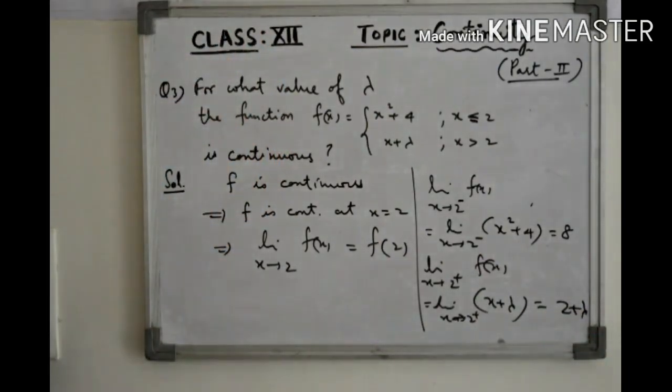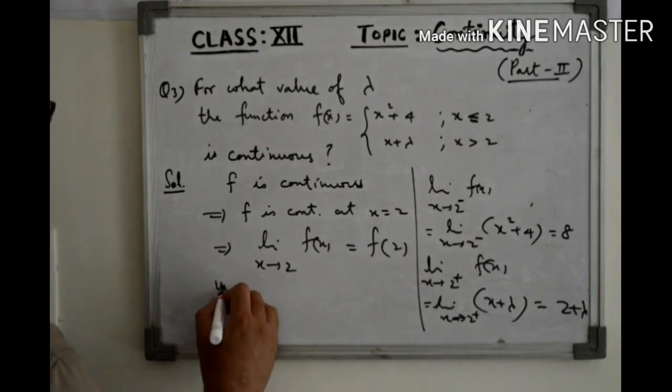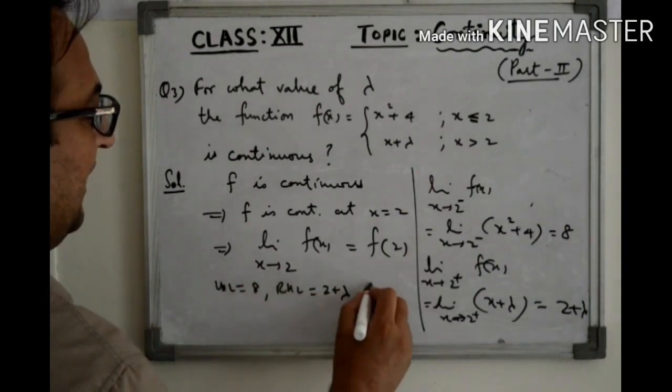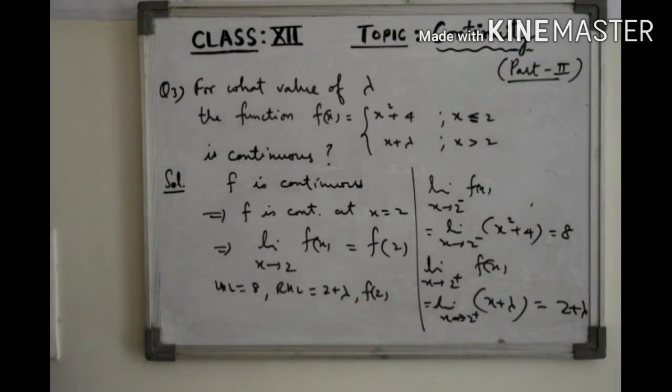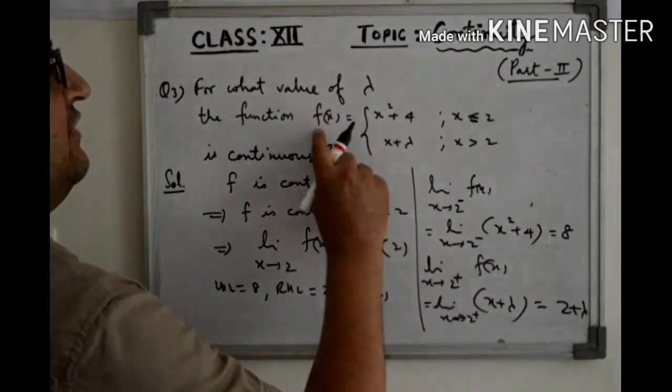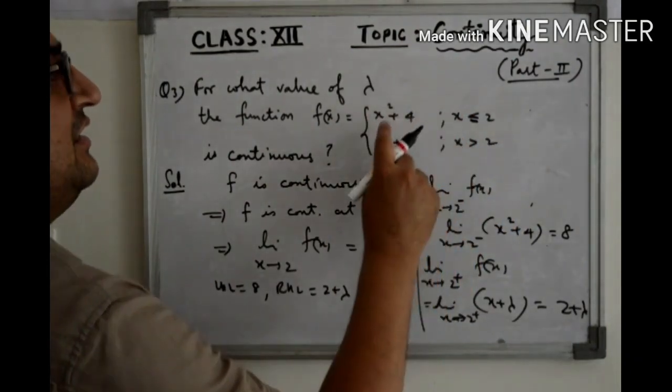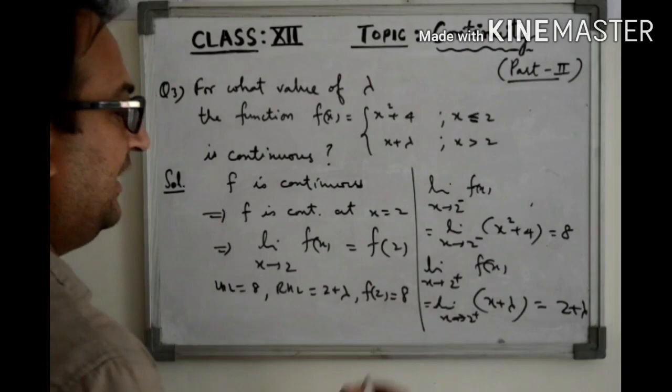So the left hand limit is 8, the right hand limit is 2 plus lambda, and the value of the function at 2, from the first definition, is equal to 8.